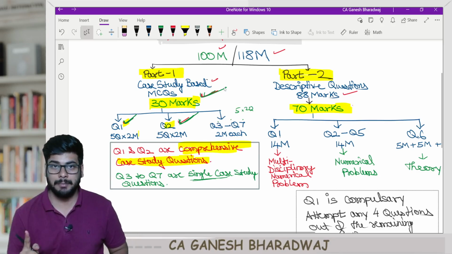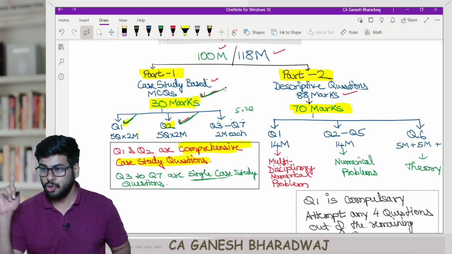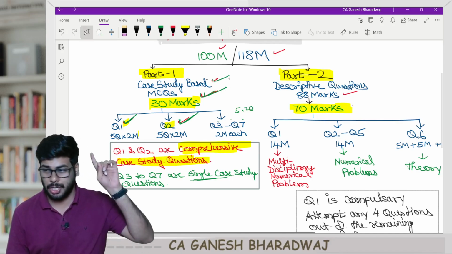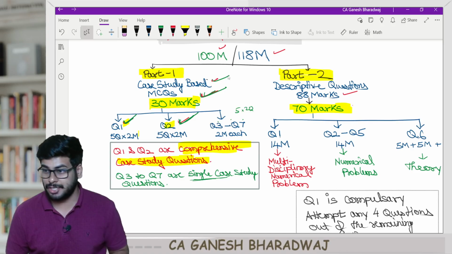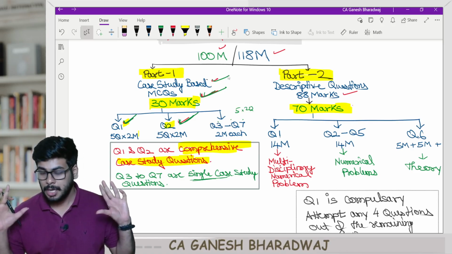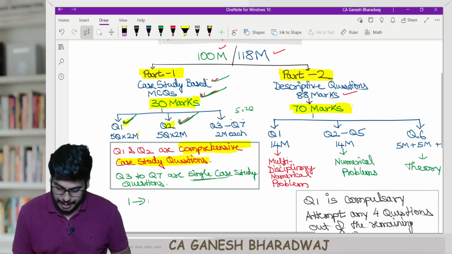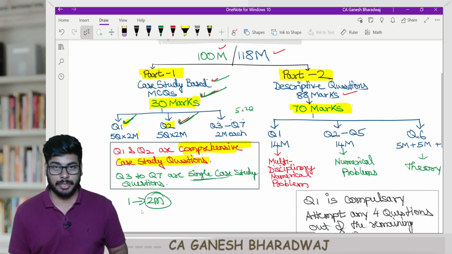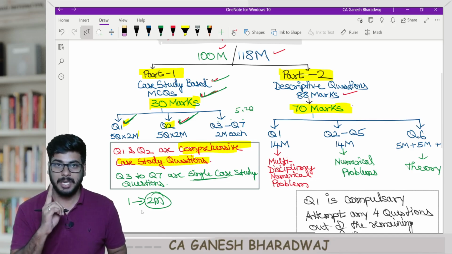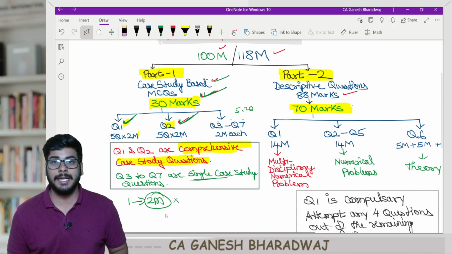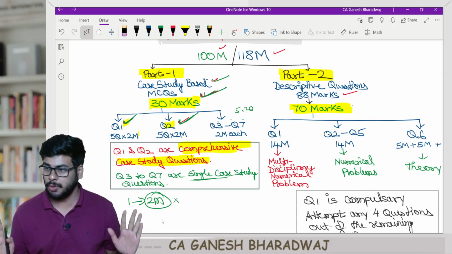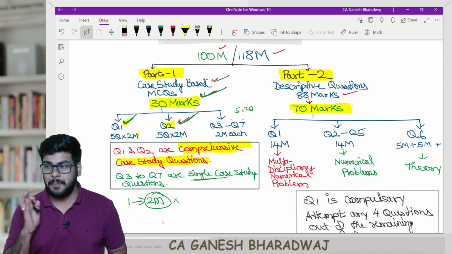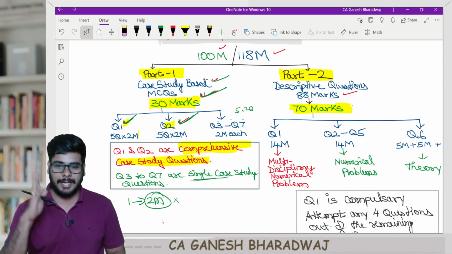Clear? And remember one thing, guys. There is no choice inside this MCQ section. This is like our leverages, a double-edged sword. Why? A single question carries 2 marks. It's good if you get it right. If you get it wrong, you lose the entire 2 marks. If you get it, you get the entire 2 marks. In between, there is no step mark concept, as you know in an MCQ section. So be very, very careful when you're attempting the question.